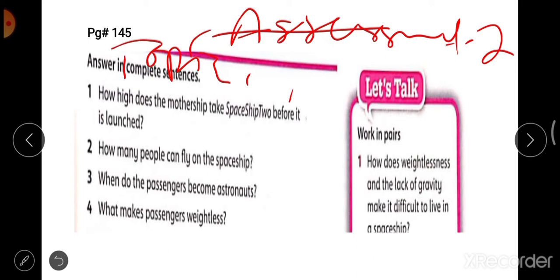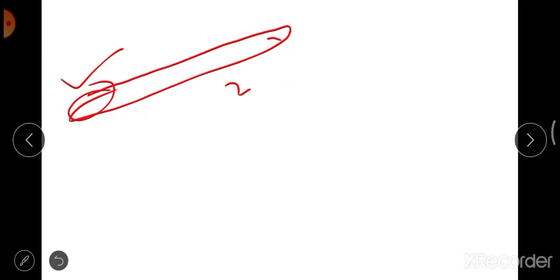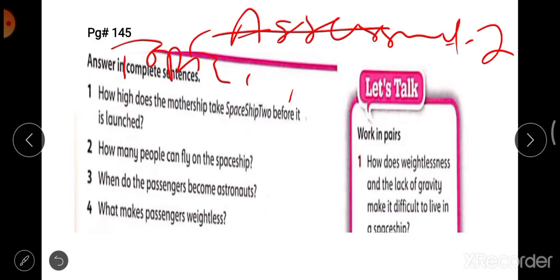It's already there in your book, and we have discussed how high it will be when it is launched. You can see it from line 15 onward in your text. Second question, how many people can fly on the spaceship? How many people can fly? It's also in the same paragraph, from line number 15 onward. You can find the answer easily. But you have to write the answer in a complete sentence.